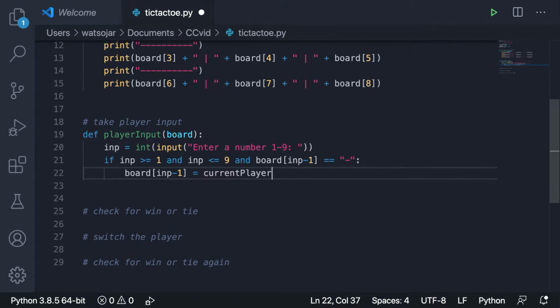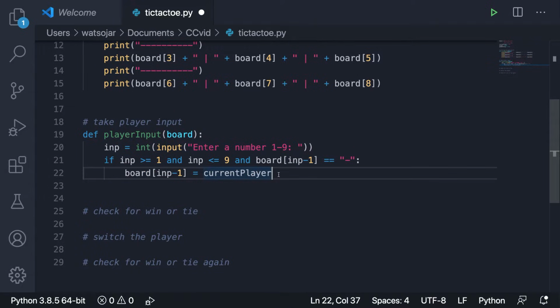So let's take a look at what I just wrote here. These first two expressions make sure that the input is a valid number 1 through 9. Then this one right here checks to see that at the position in the board that the player inputted, there's a dash there, meaning that no player has gone there yet. And then down here, we set that position equal to the current player.